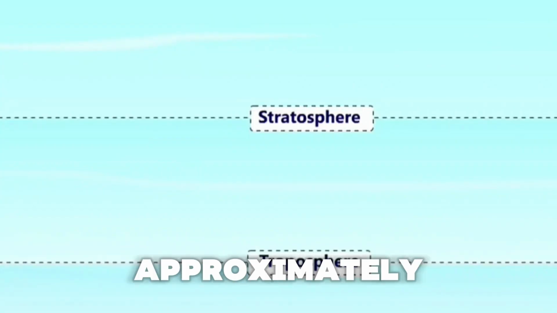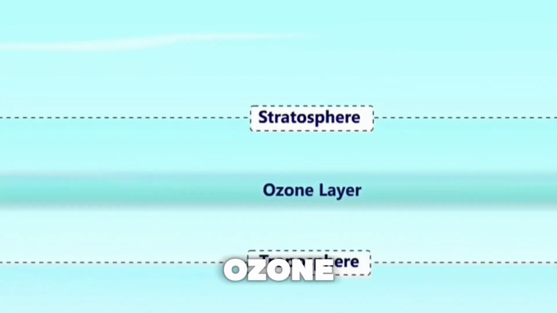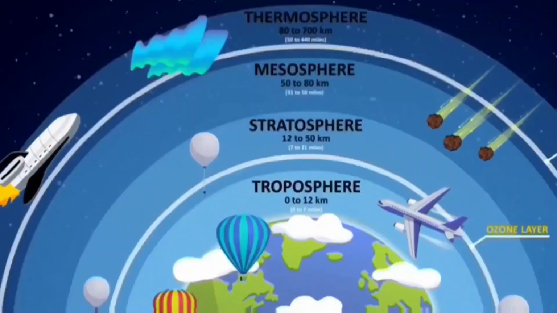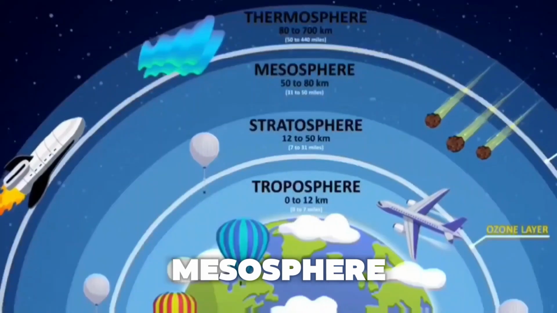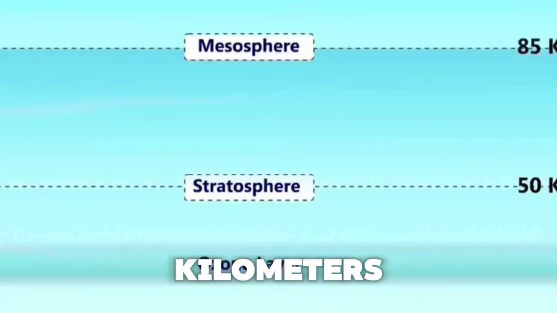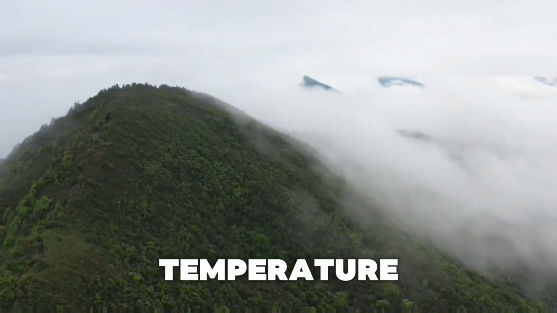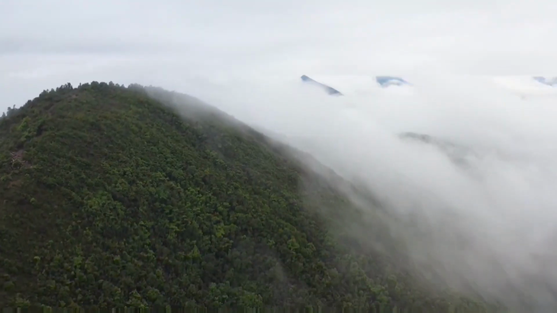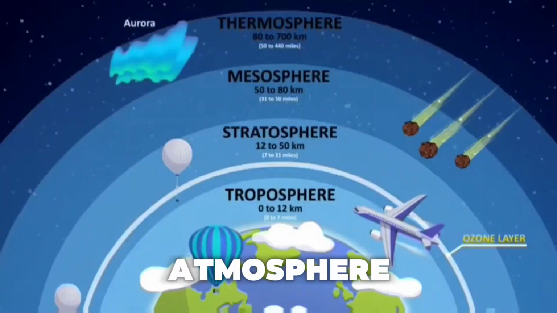The second layer is the stratosphere, which extends to an altitude of approximately 50 kilometers. The ozone layer protects us from the sun's harmful UV rays. The third layer is the mesosphere, which extends up to an altitude of about 85 kilometers. In this layer, the temperature decreases with altitude, and anything that enters the atmosphere begins to burn.